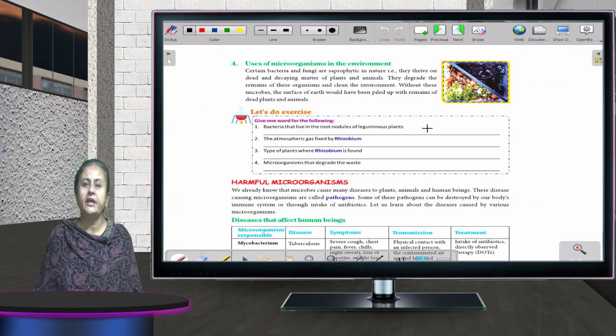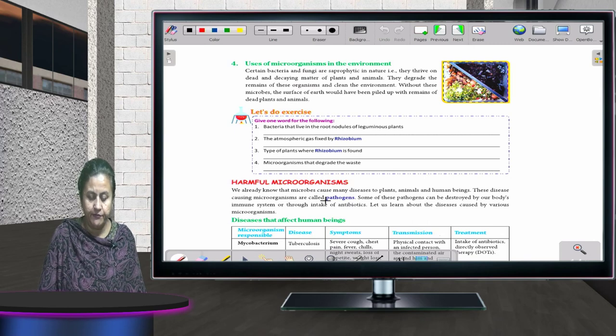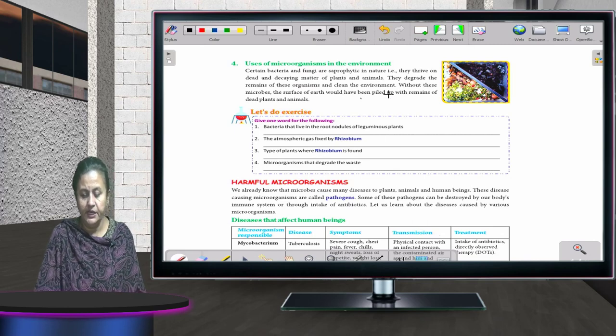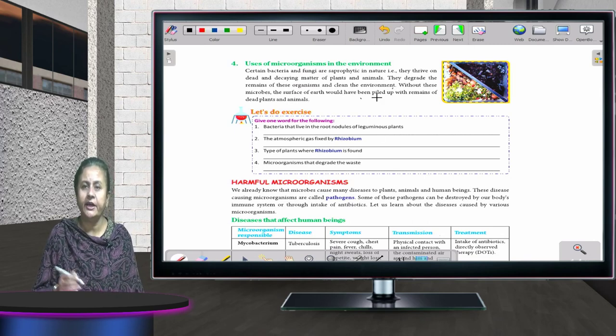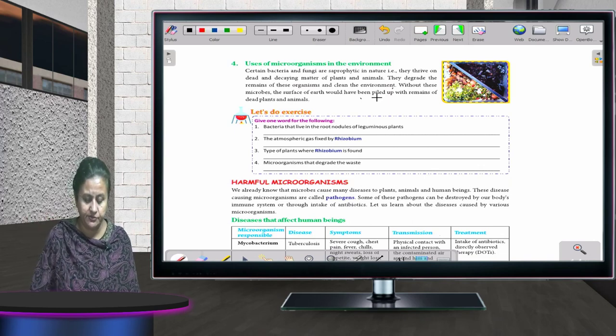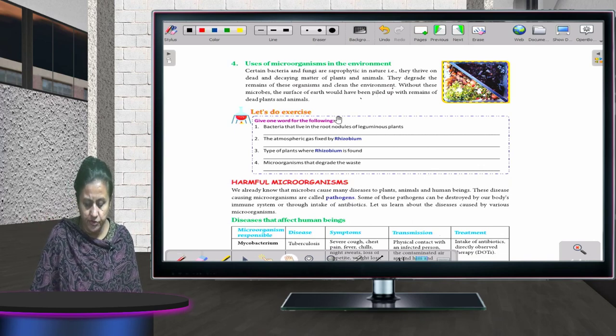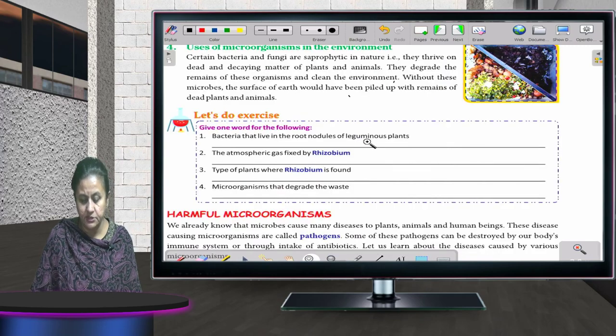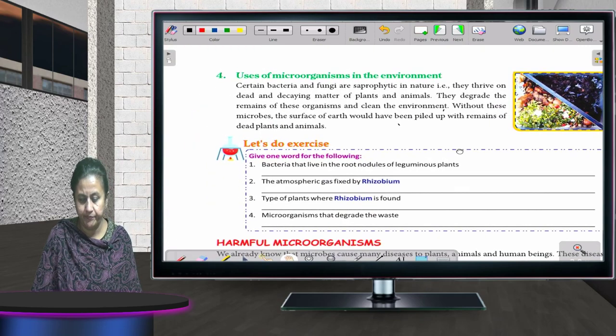Uses of microorganisms in the environment. Okay, even in the environment, right now I'm standing, there are a lot of microorganisms present on my body, inside my body, and everywhere in the environment. Okay, so children, can you all see now? Okay.